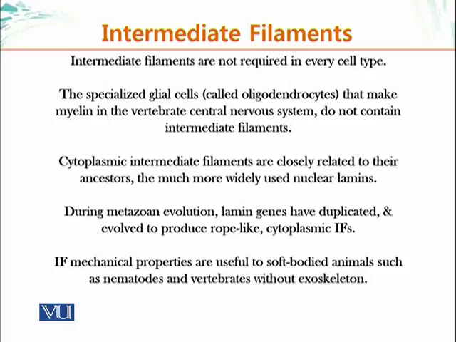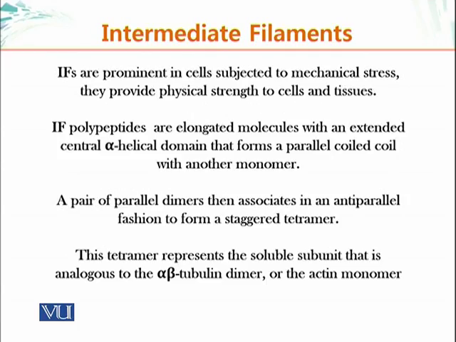The mechanical properties of intermediate filaments are useful to soft-bodied animals such as nematodes and vertebrates, which do not have an exoskeleton, unlike, for example, insects and crustaceans, which have a hard skeleton on the surface of their body. They're soft inside. So animals that have softer outer parts require this type of strength in the tissue, which is provided by intermediate filaments.